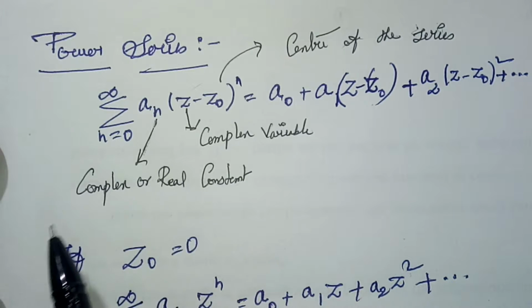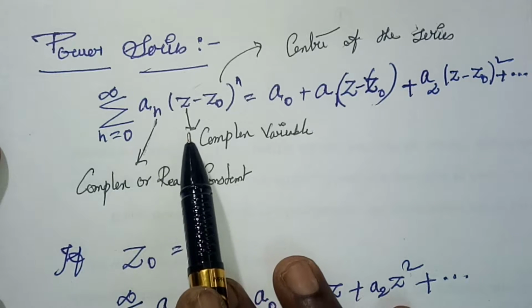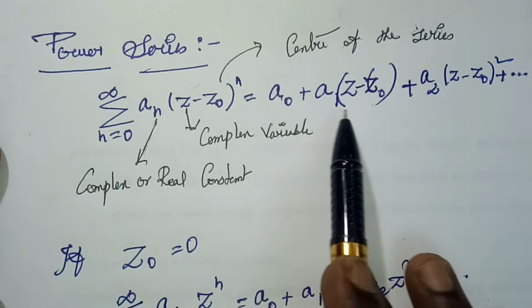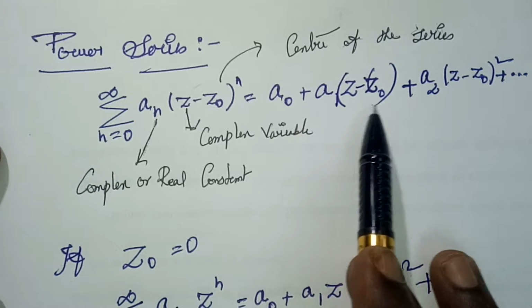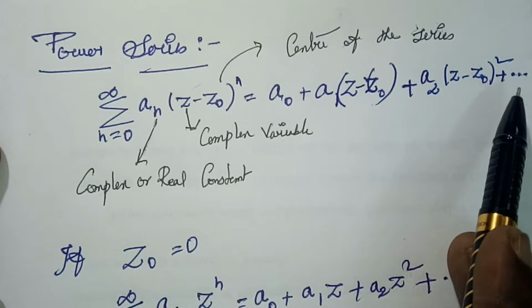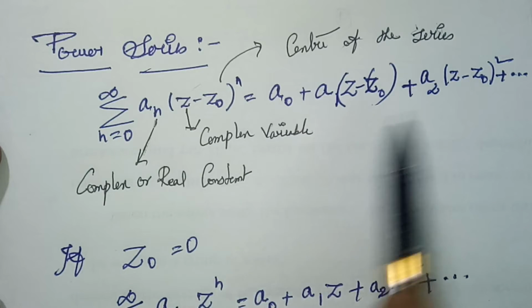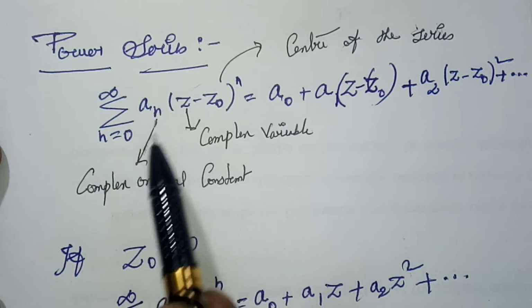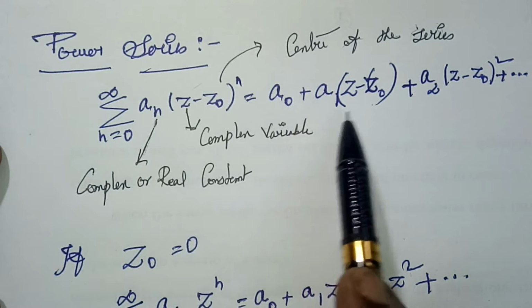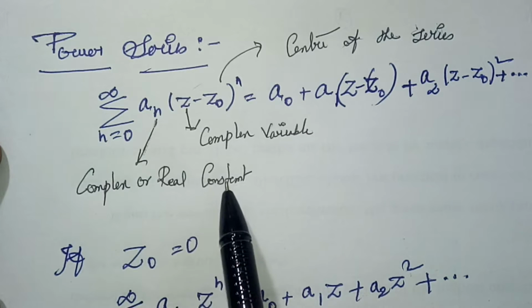Power series is a series which is of the form summation n equal to 0 to infinity a n times z minus z naught raised to the power n, that is equal to a naught plus a1 into z minus z naught plus a2 into z minus z naught raised to the power 2 plus and so on. So this series is called a power series. Here a n is a complex or real constant, that is a naught, a1, a2, a3 etc. are all complex or real constants.